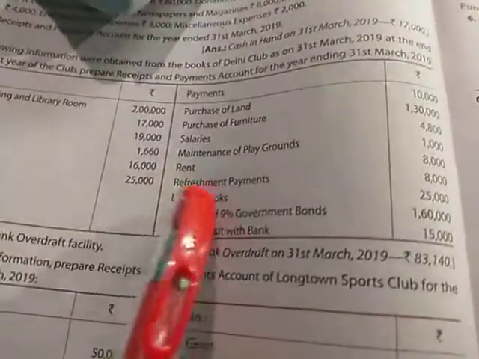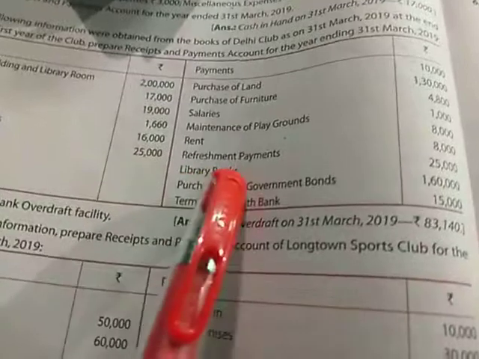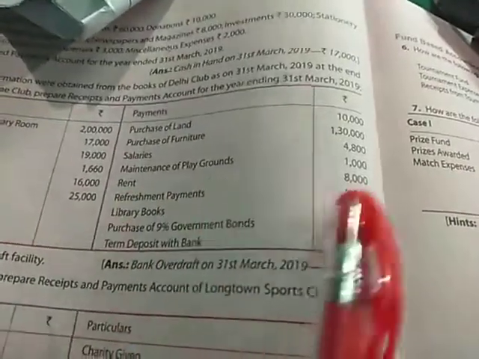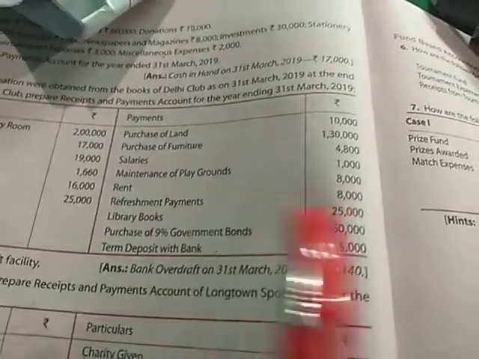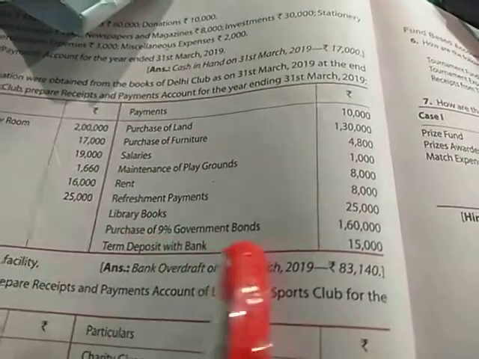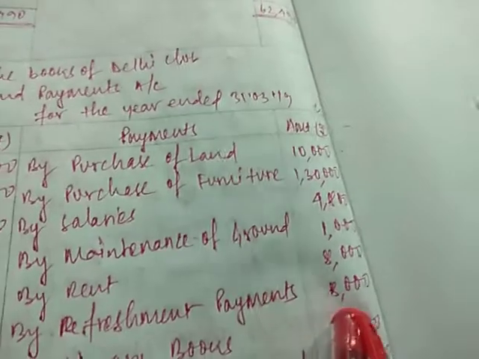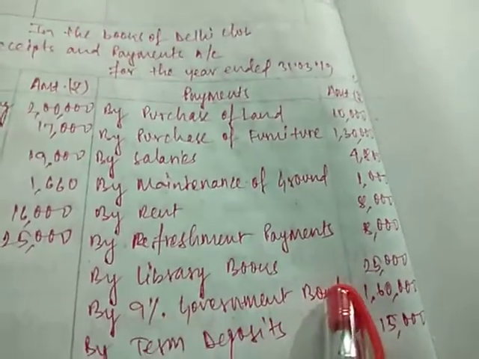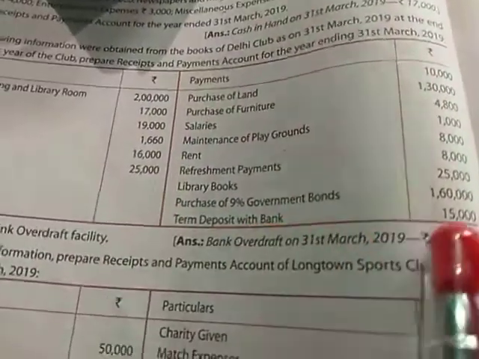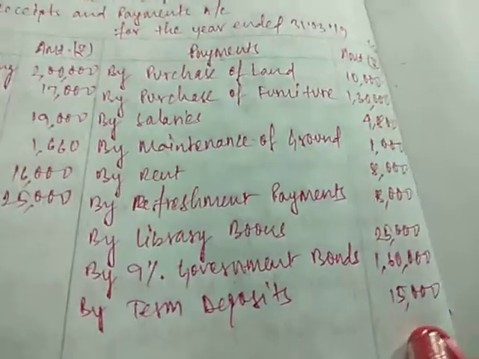Next refreshment payments, library books, purchase of 9% government bond. Refreshment receipt is 8,000, so refreshment payment is 8,000. Library books are 25,000. Purchase of 9% government bond 1,60,000. Refreshment payments 8,000, by library books 25,000 and by 9% government bonds 1,60,000. And the last item given here is term deposit with bank 15,000. So we have written by term deposits 15,000.